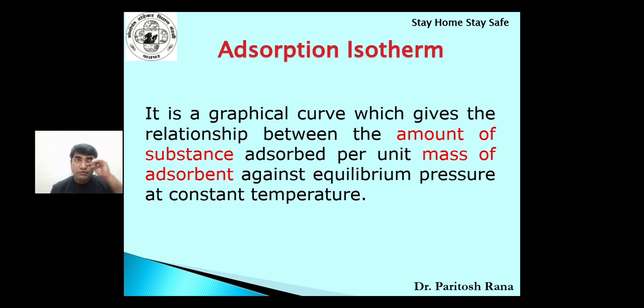How we can define it: it is a graphical curve which gives the relationship, there are two axes, x-axis and y-axis, of the amount of substance adsorbed per unit mass of adsorbent at equilibrium pressure and constant temperature. We have to keep the temperature constant. So whatever is the amount of substance adsorbed on the adsorbent per unit mass, that is an adsorption isotherm.